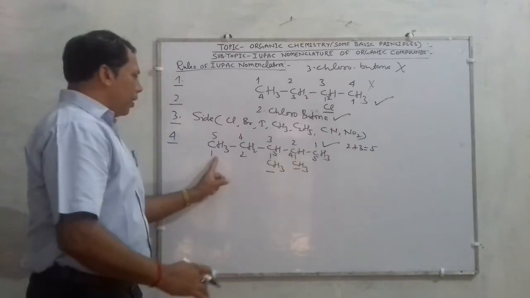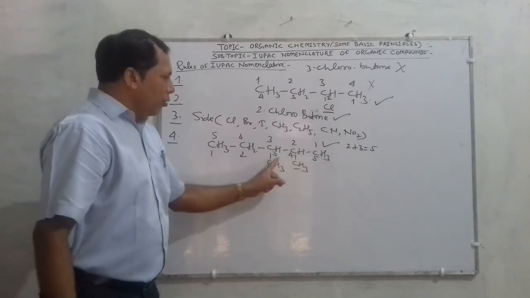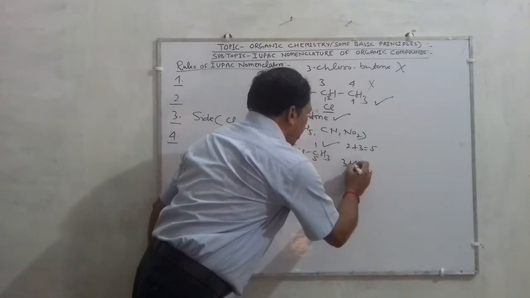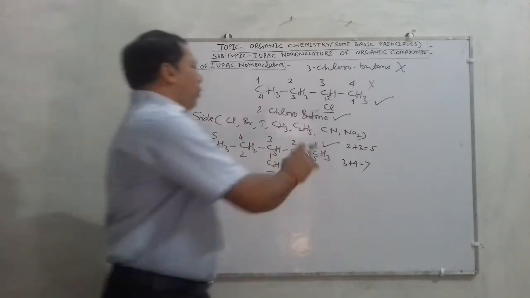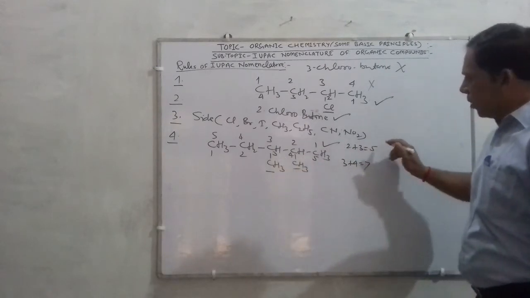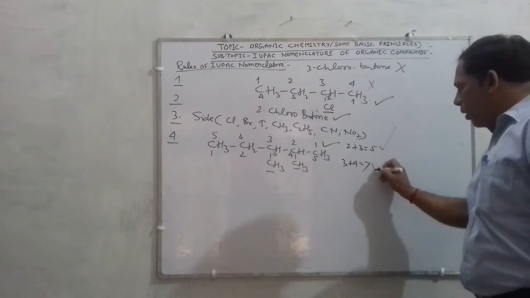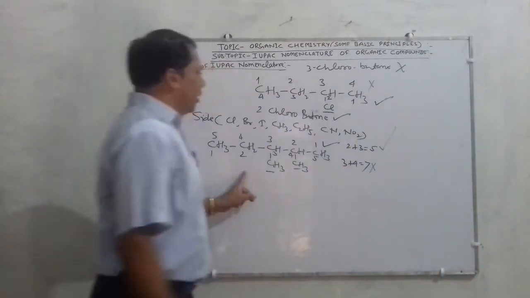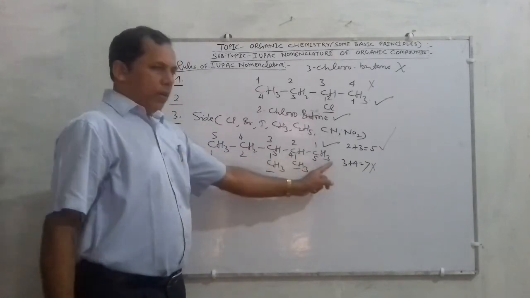But if you are counting from the lower side, that is 1, 2, 3, 4, 5, the sum of these substituents, 3 plus 4, is 7. IUPAC states that the sum of the positions of the substituents must get the least value. That numbering will be right, and if it gets a greater value, that is not right. So the upper counting of this example will be correct, not the lower one.